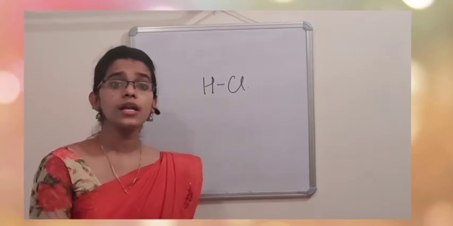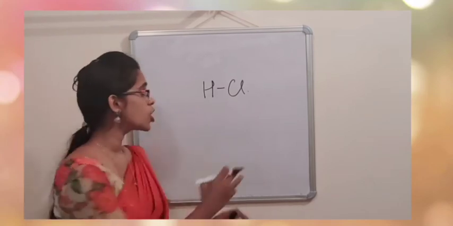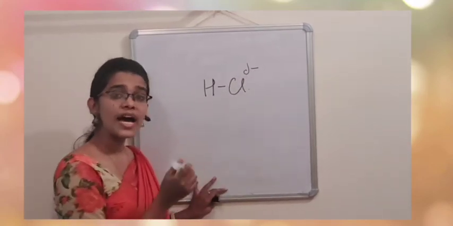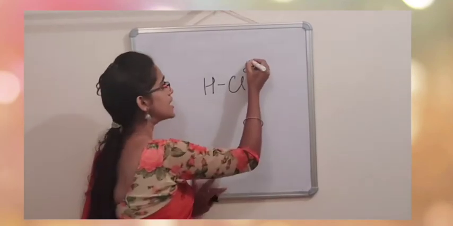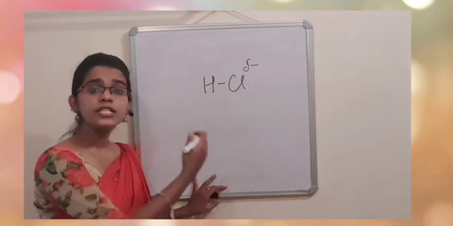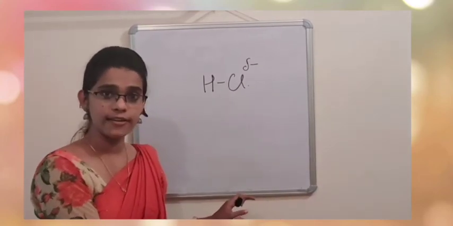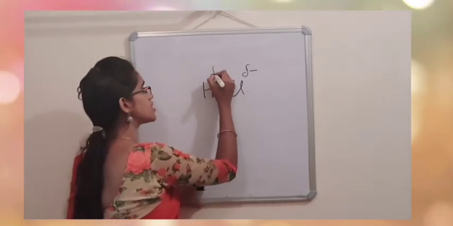When chlorine is pulling the electron pair towards itself, chlorine attains a partial negative charge. The partial negative charge is represented by using delta. Since chlorine is pulling the electron pair towards itself, hydrogen will attain a partial positive charge.